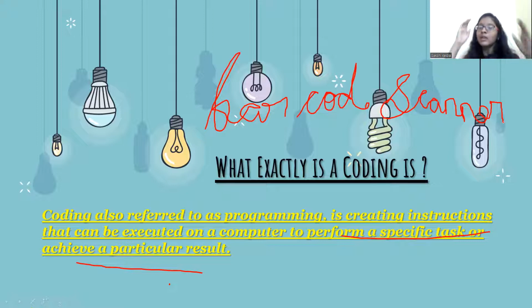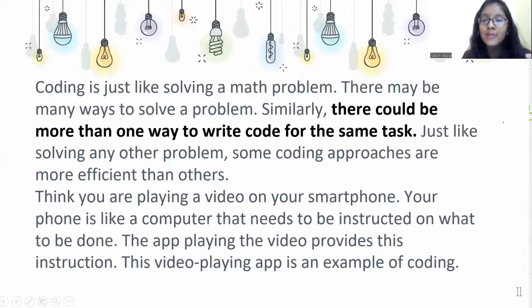So you always have a motive to do anything. First of all, we are giving instructions which are executed in the computer. It should not give an error, right? It executes and performs a specific task to achieve some result.